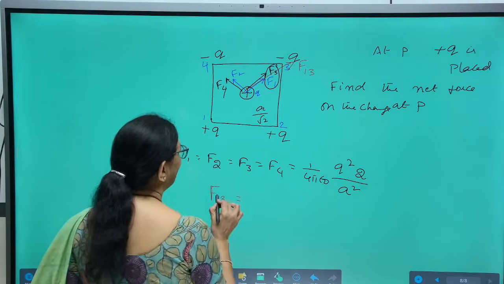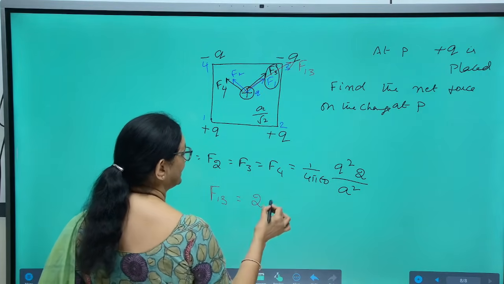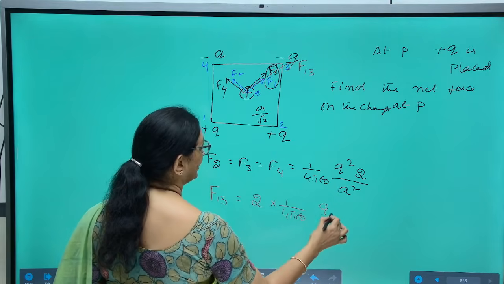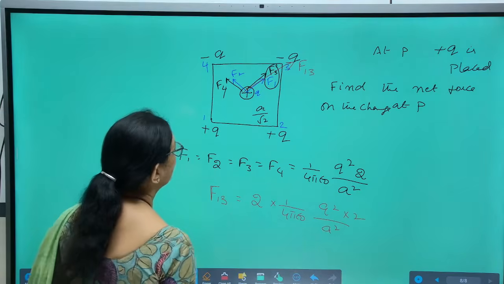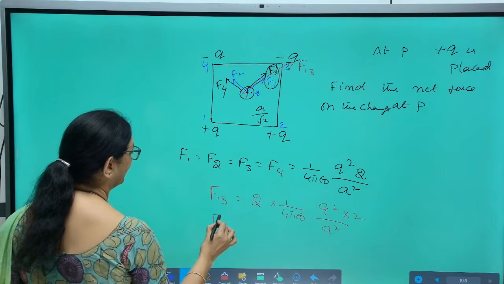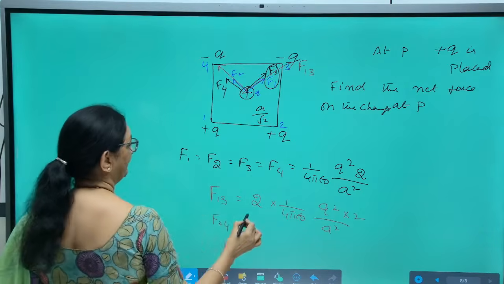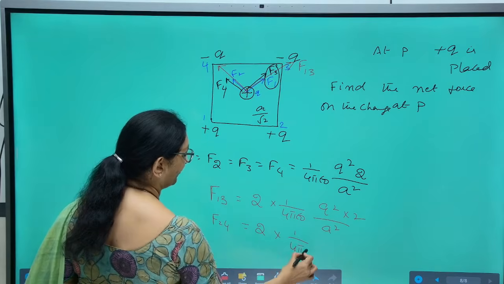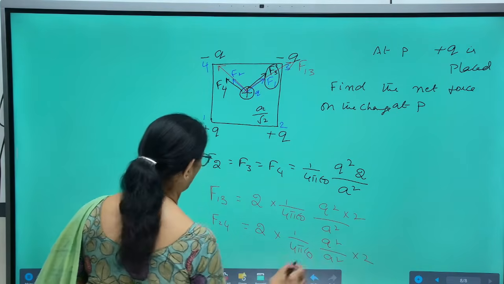So here the resultant of 1 and 3 becomes 2 times 1 by 4 pi epsilon naught q square by a square into 2. Similarly, F2 and F4 are also equal and in the same direction. Their resultant is also 2 into 1 by 4 pi epsilon naught q square by a square into 2.